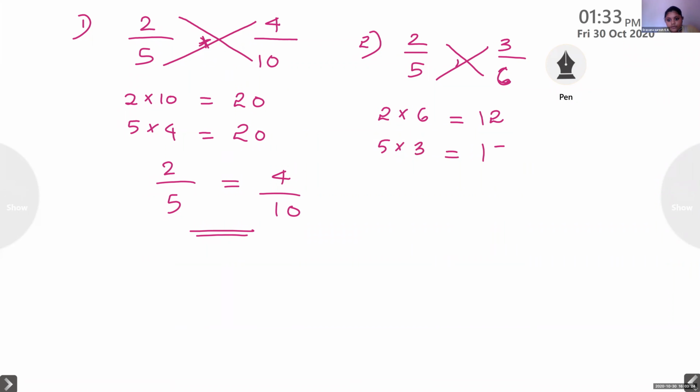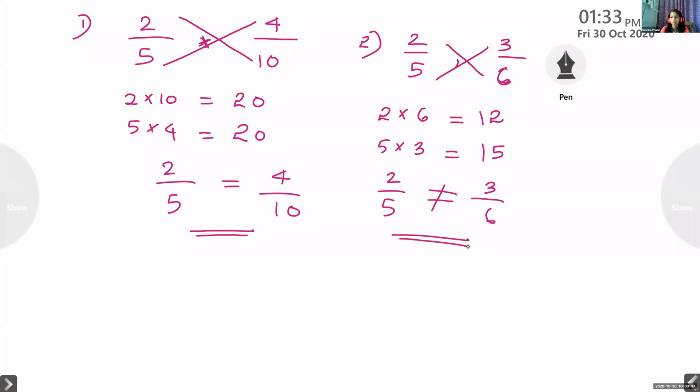Are they equivalent fractions? No, ma'am. So how will you write the conclusion? 2 by 5 not equal to 3 by 6. Clear, children? These are very important, checking of equivalent fractions. I think you have studied this in 5th standard.